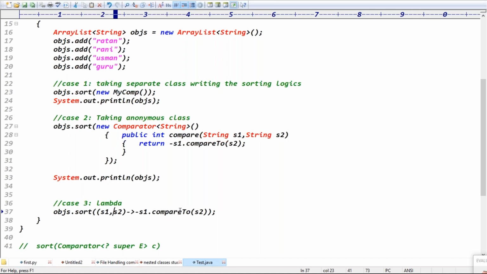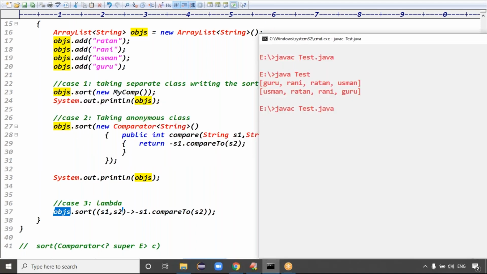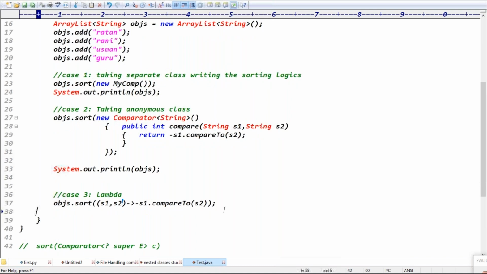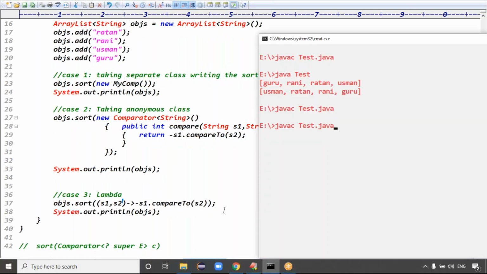How does it know that this is a string? S1 and S2 are strings. That depends on the object data it contains. The object contains string data, so it will take that information. Then the code is definitely compiled fine. If you print the data one more time, here also it prints in ascending order. This code is compiled fine.